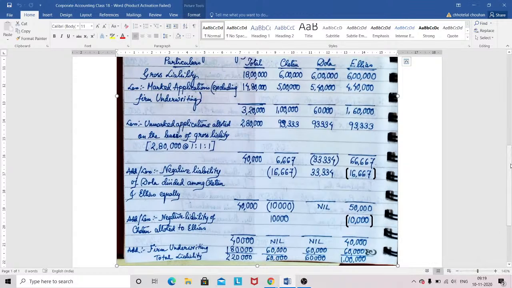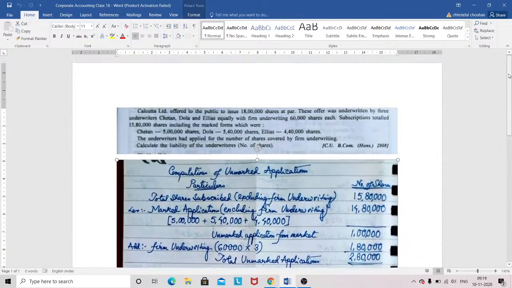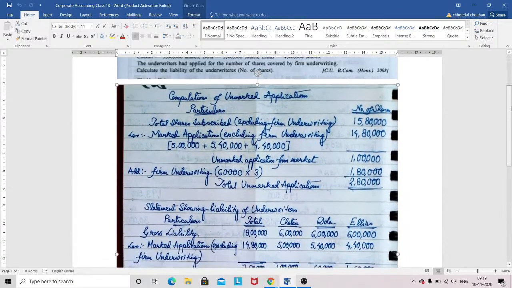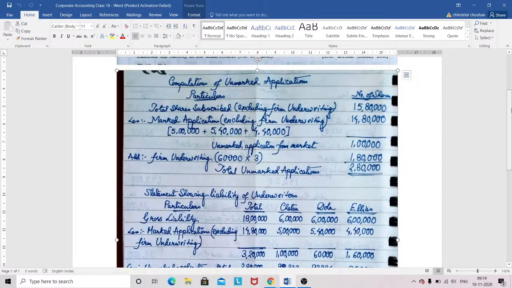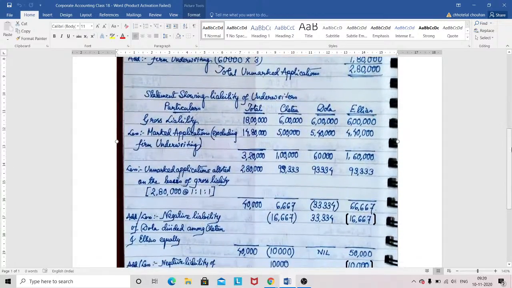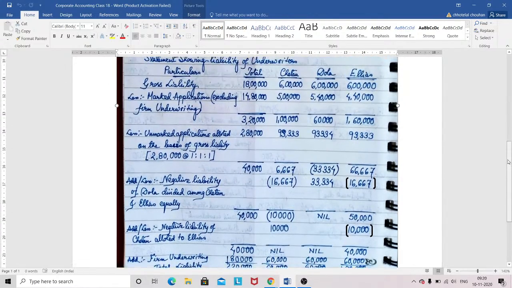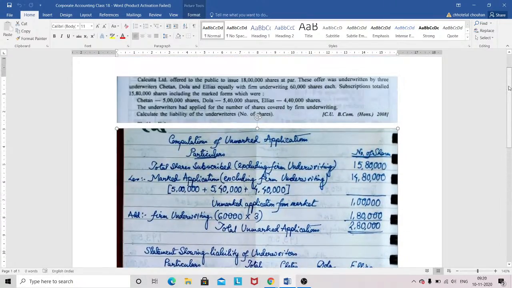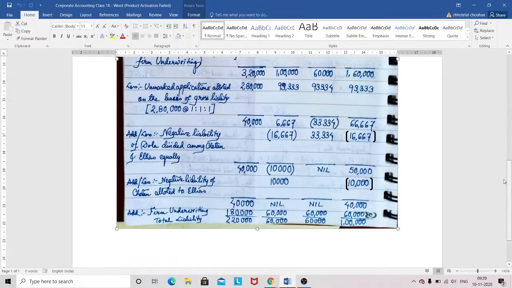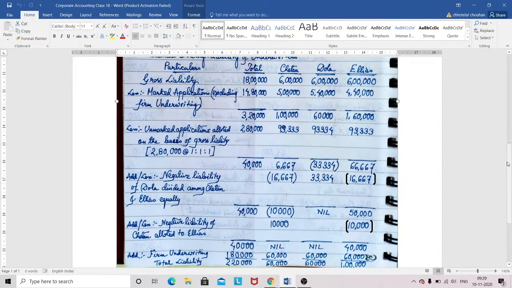So this is your underwriting of shares and debentures. You will ask, sir, what about the debentures? Debentures don't need that particular underwriting part. Debenture underwriting is not done. Theoretically it is possible, but practically debentures are like a hot cake. If some company is issuing debentures, they will be sold like a hot cake, whatever the situation or goodwill of the company.